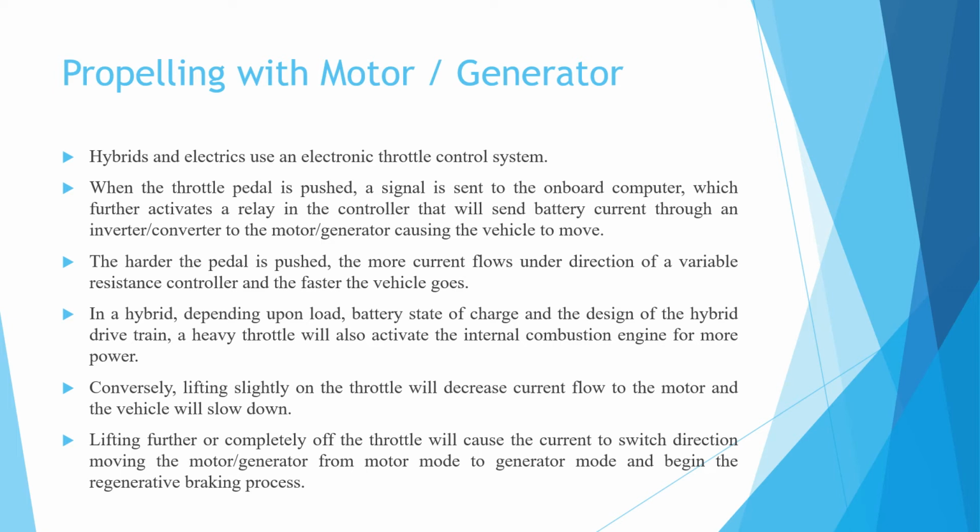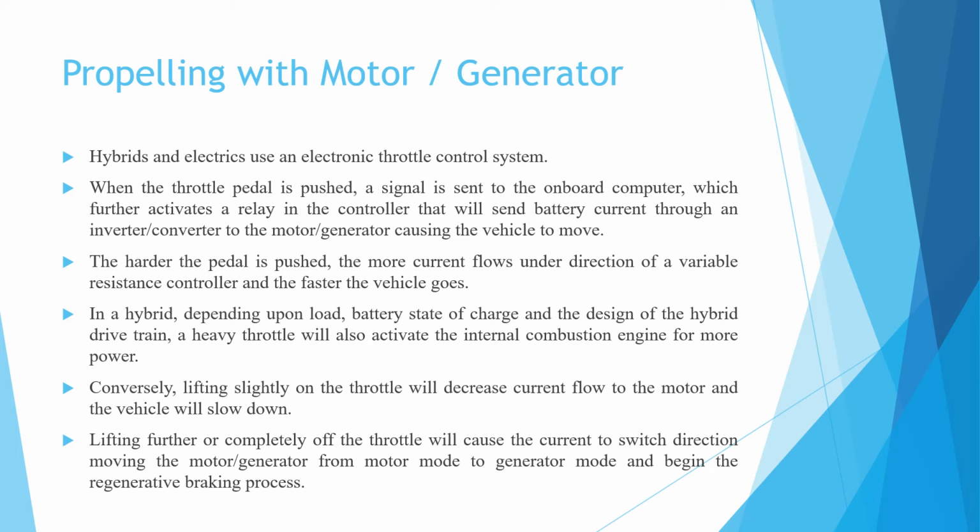Conversely, lifting slightly on the throttle will decrease current flow to the motor, and the vehicle will slow down.